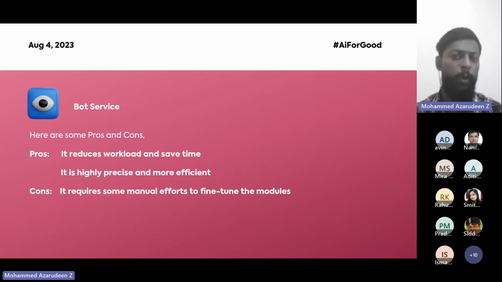We have to keep on training it, keep on updating it, and we have to do all the fine tunings, and that has to be done manually. So right now I don't have any automation there, because humans need to be involved in that process. I would not say that's a con, but it's still a con. Yeah.